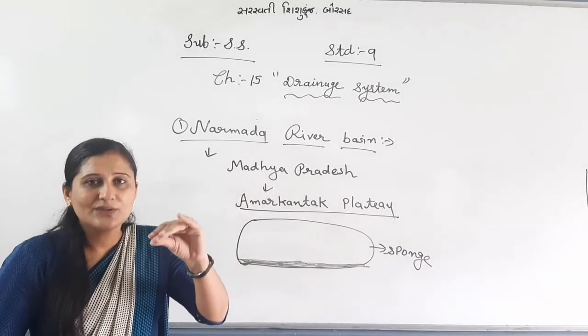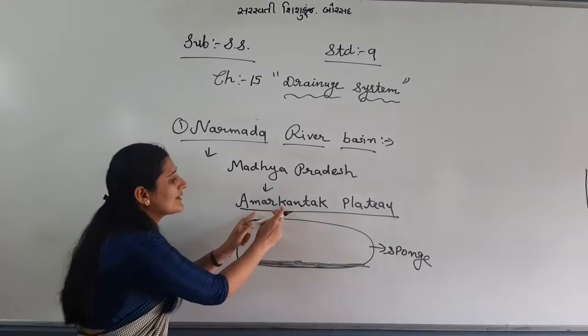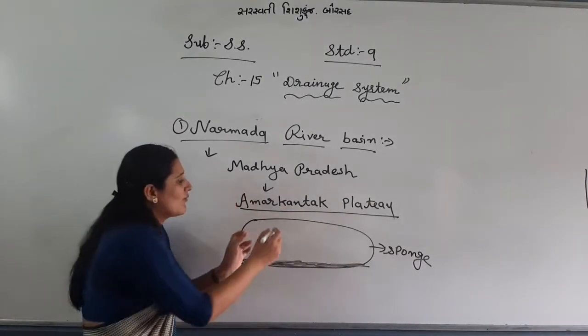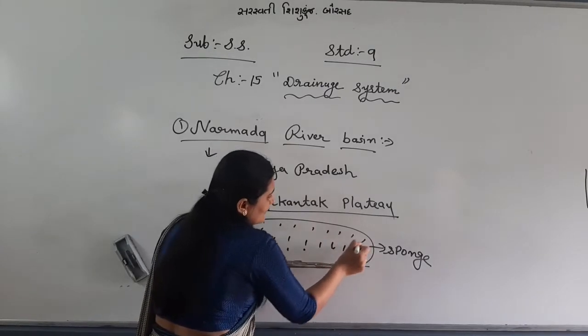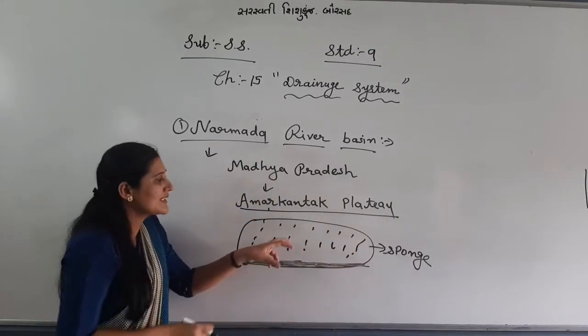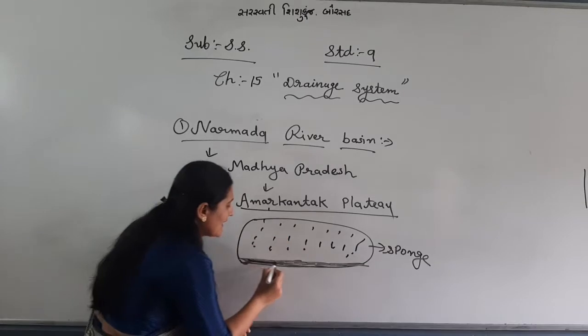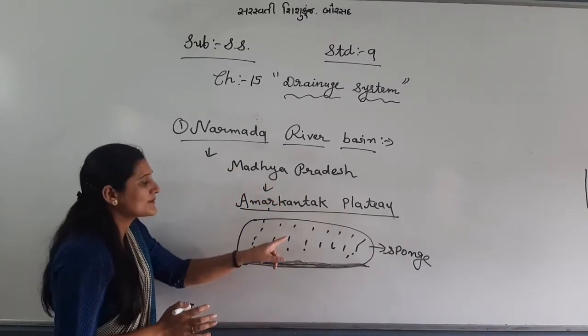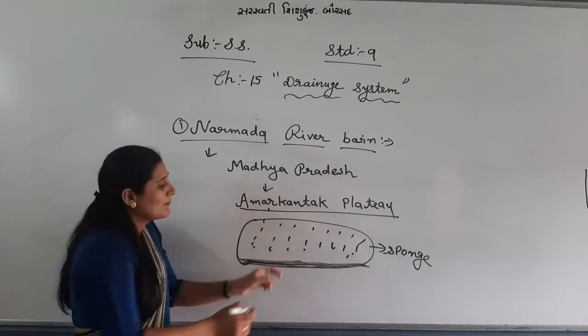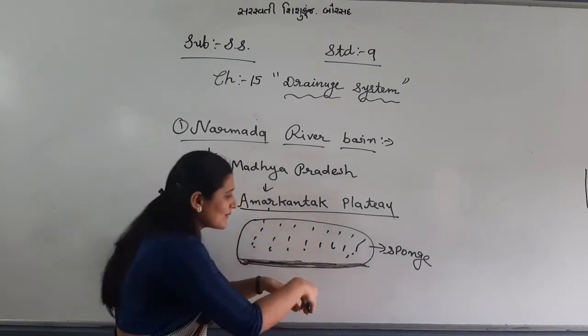When we just do this way. Same way, the Amarkantak plateau is like a sponge. Water comes and it absorbs inside. Water absorbs like a sponge inside the plateau, and downside is hard, so it cannot go downside, right?